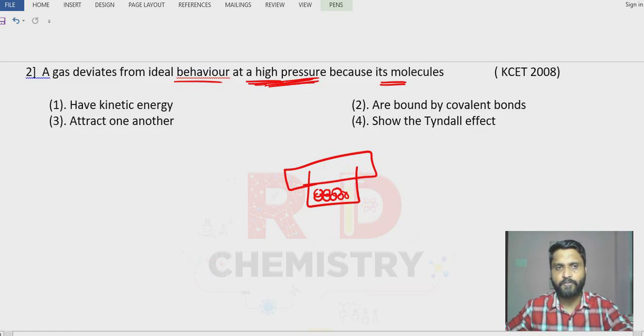When the molecules come closer to each other, what will happen? Find out the appropriate answer. Molecules coming closer means they should attract each other. So attractive forces become more at higher pressure. Clear? So the answer is option number 3: attract one another.